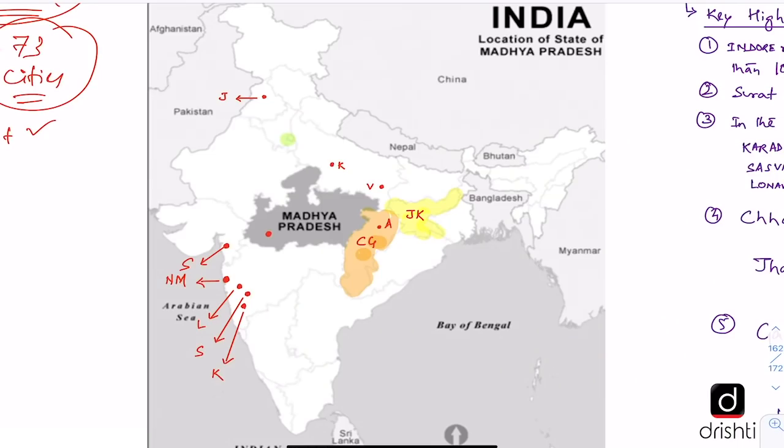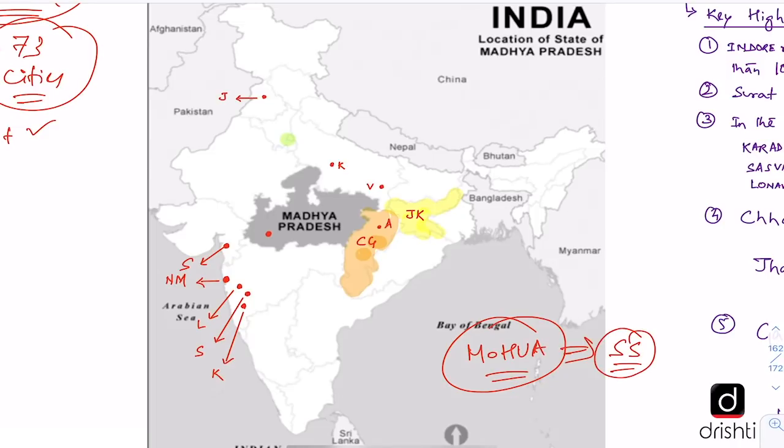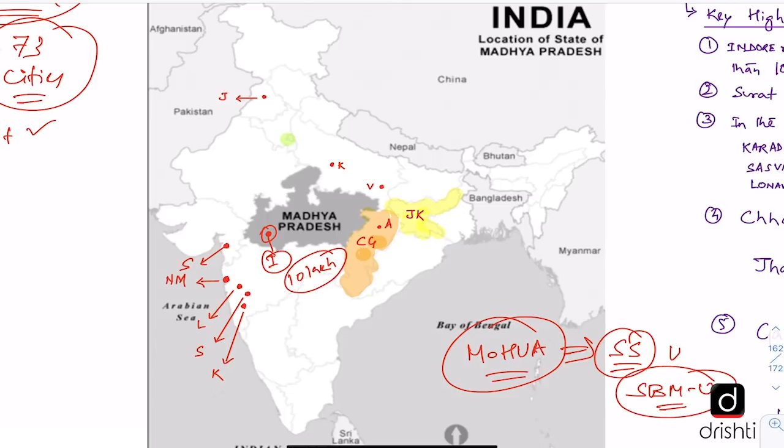So here in this map, we can see some of the important cities which have performed very well in this Swachh Survekshan 2020, which was conducted by Ministry of Housing and Urban Affairs. This is the nodal ministry for Swachh Survekshan Urban under Swachh Bharat Mission Urban. So Indore, which is located here in Madhya Pradesh, is the cleanest city, and this is for cities having more than 10 lakh population. So in that, Indore has topped, and it has been followed by Surat at number 2, which is located here, and Navi Mumbai at number 3.